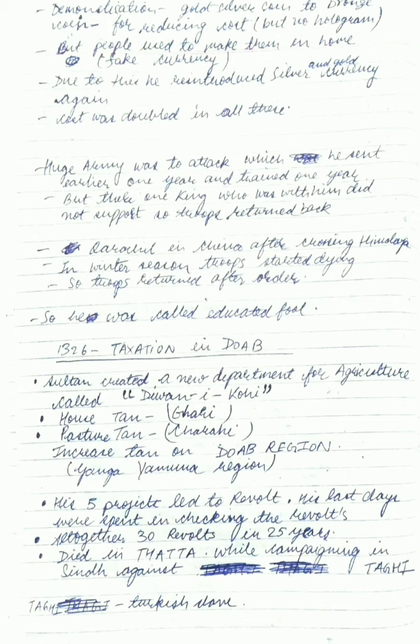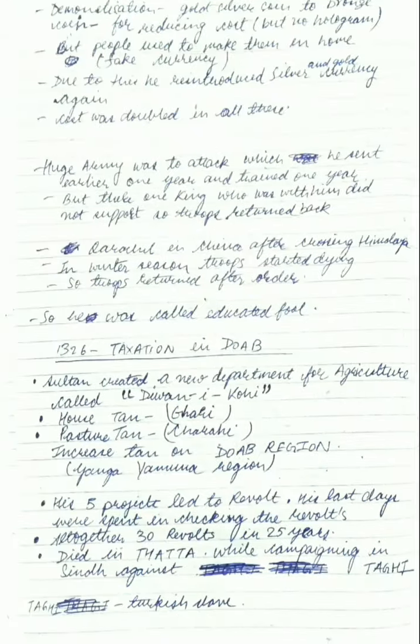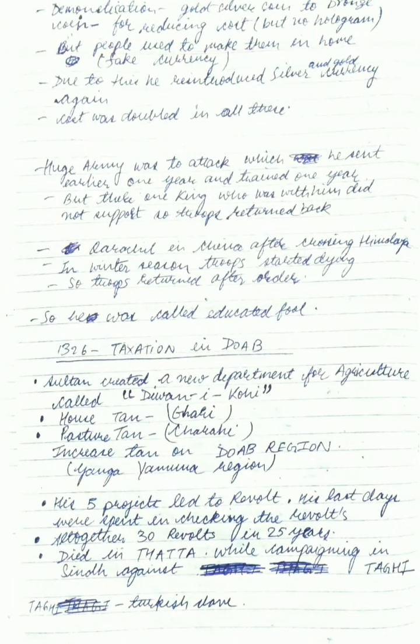His five projects led to revolt. His last days were spent in checking the revolts. So all these ambitious projects which he had done, people were not happy with him, and it led to a big revolt. There were 30 revolts in 25 years.